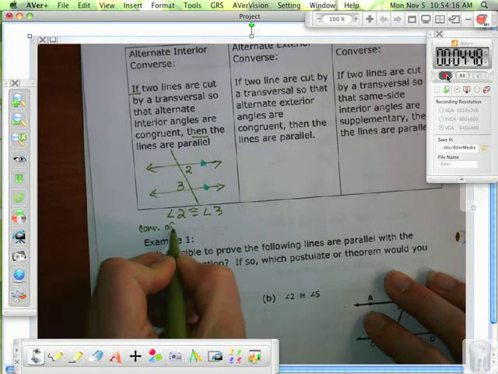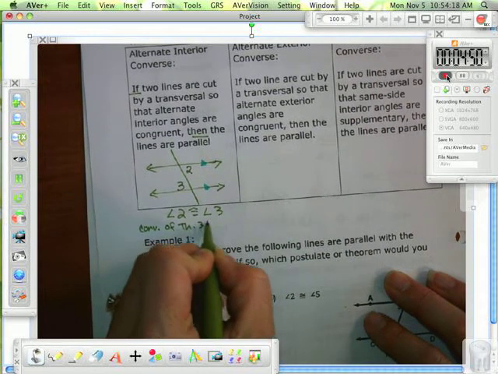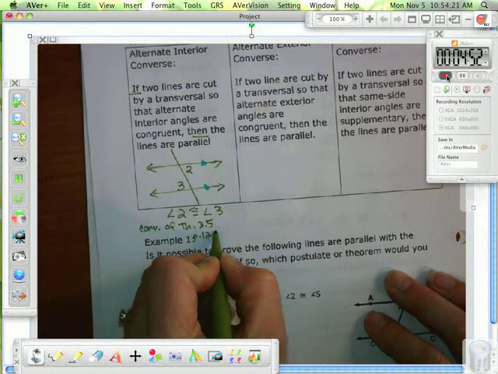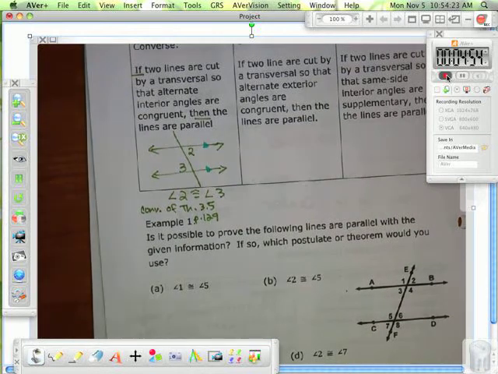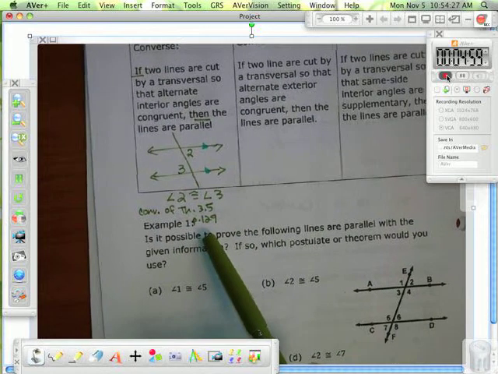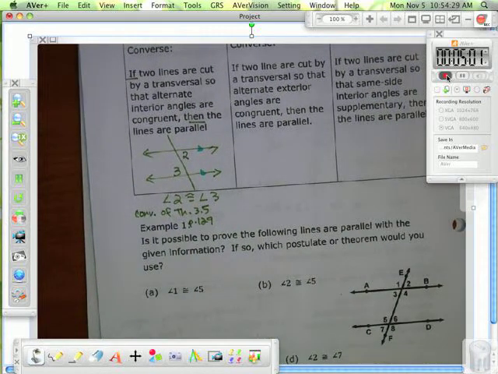Okay? This is the converse of Theorem 3.5 on page 129. Now on Wednesday, you're going to be typing up all these theorems and their converses yourself. So that's why I'm having you write this down. It's the converse of theorem 3.5 on page 129.